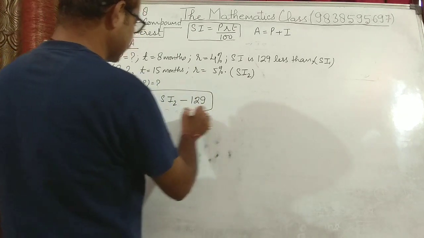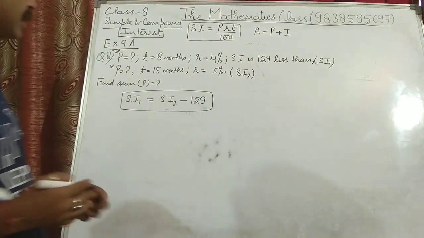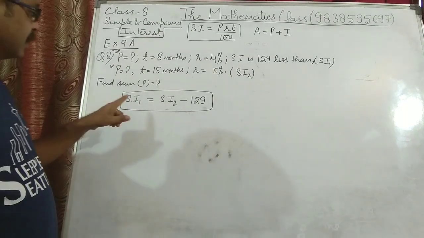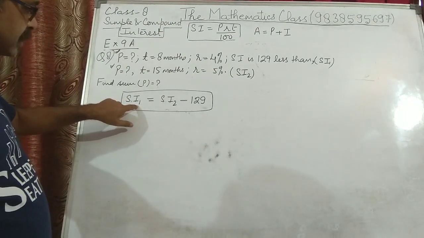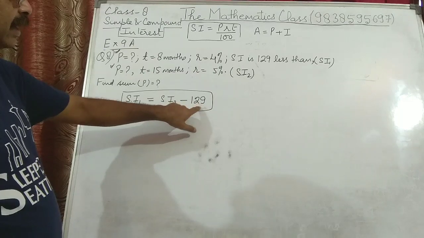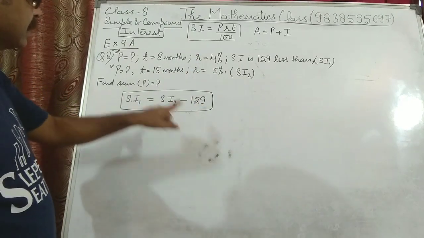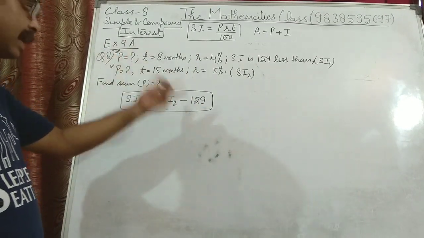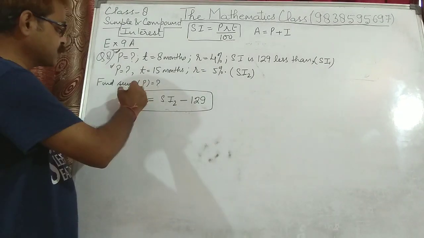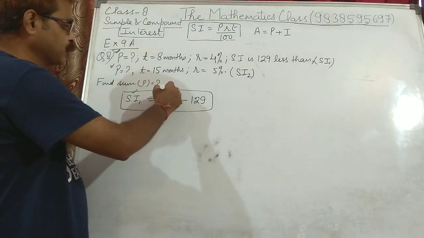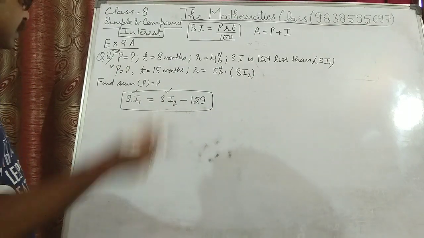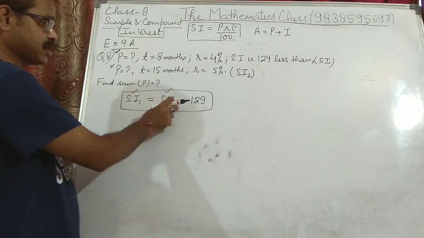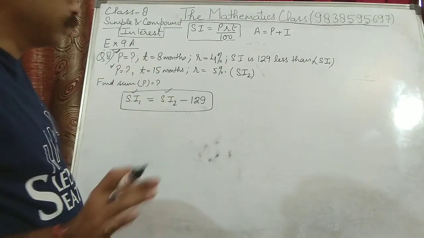You can write the question like this, or you can understand the question like this. Simple interest in the first case is 129 rupees less than simple interest in the second case. It means we need to find the simple interest both in first and second case and substitute the values in this equation. We will get the value of P.